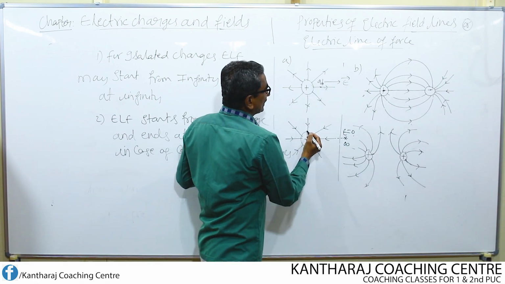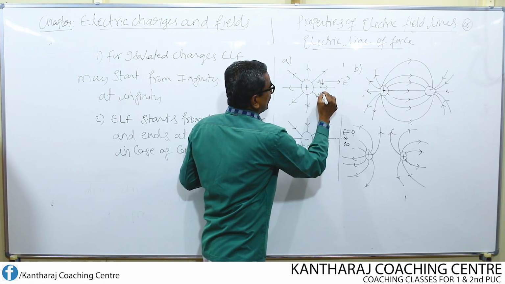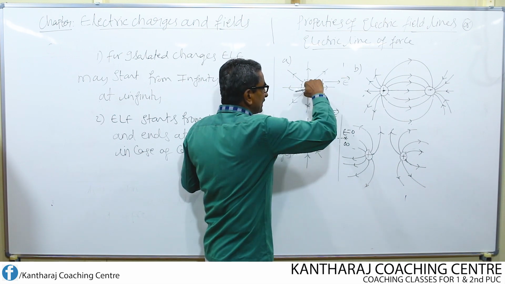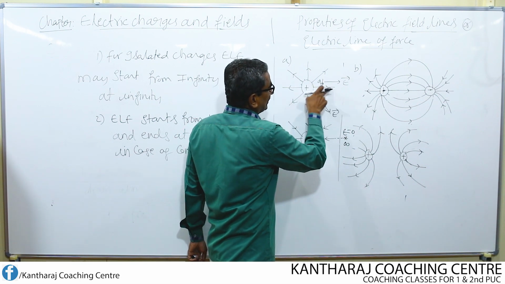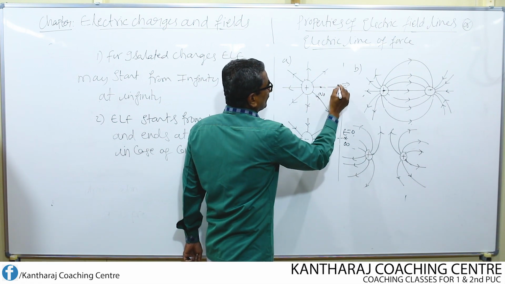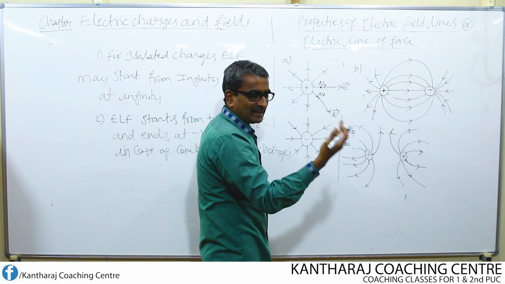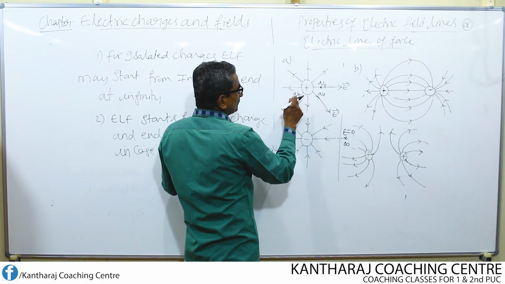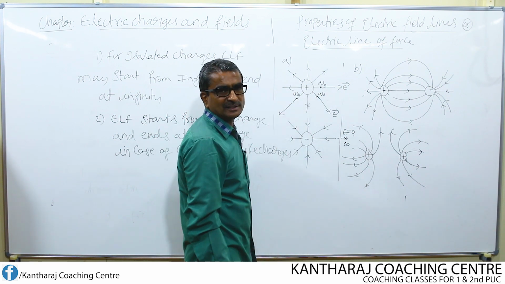Similarly, if you want to find the direction of electric field here, keep the test charge. Now this test charge undergoes repulsion, it tends to move like this. So this is the direction of electric field at this point. So at this point it is directed like this. Okay, this is the direction of electric field, whereas at this point this is the direction of electric field. Similarly, if you want to find the direction of electric field here, keep the test charge. At this point it undergoes repulsion and it tends to move like this. This is the direction of electric field.